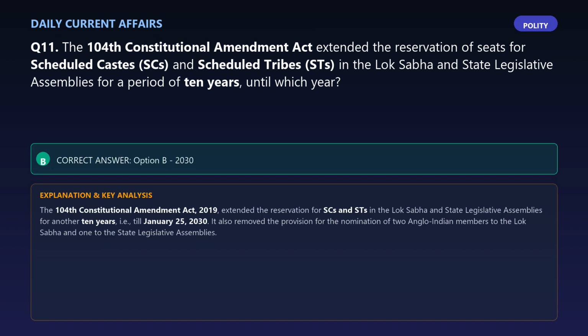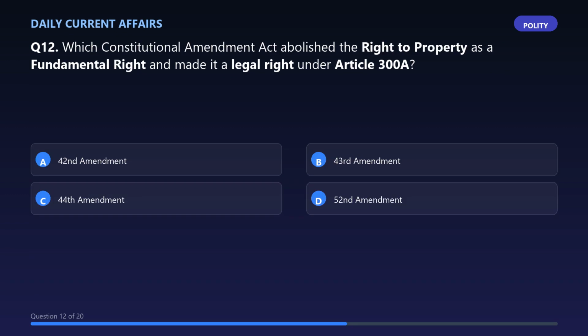The correct answer is option B, 2030. Explanation: the 104th Constitutional Amendment Act, 2019, extended the reservation for SCs and STs in the Lok Sabha and state legislative assemblies for another 10 years, i.e., till 25th January 2030. It also removed the provision for the nomination of 2 Anglo-Indian members to the Lok Sabha and 1 to the state legislative assemblies.